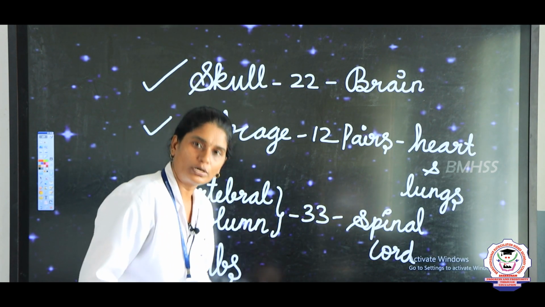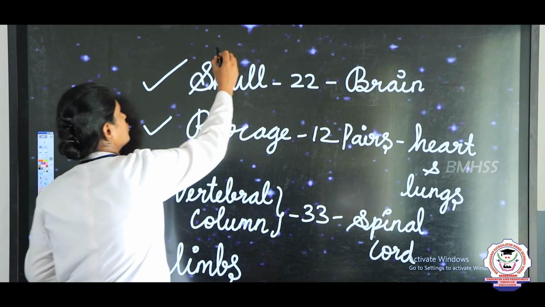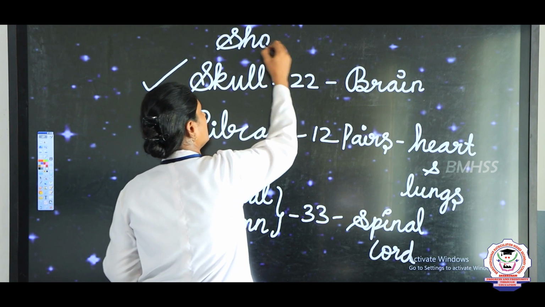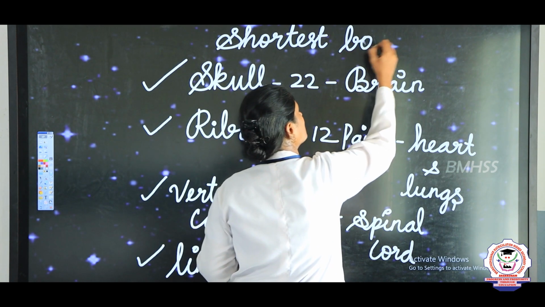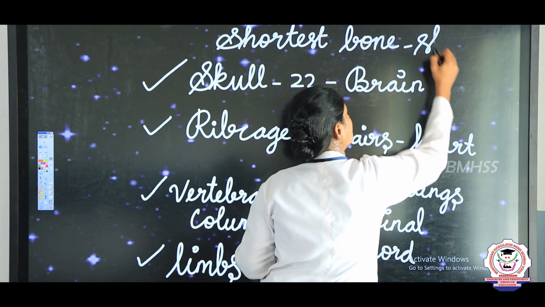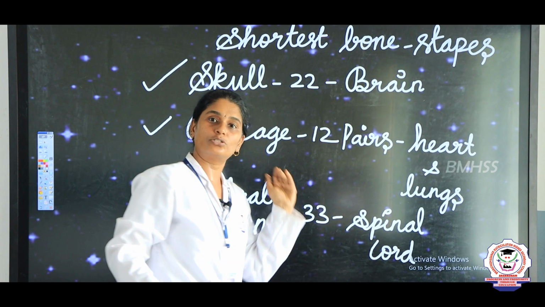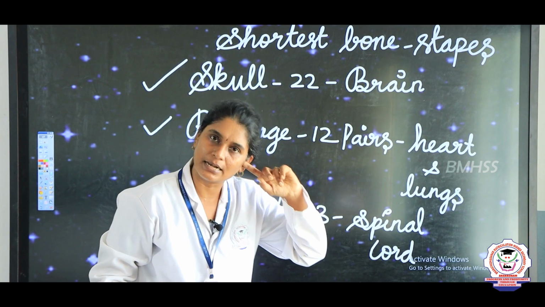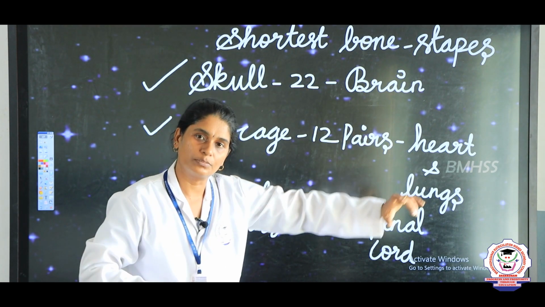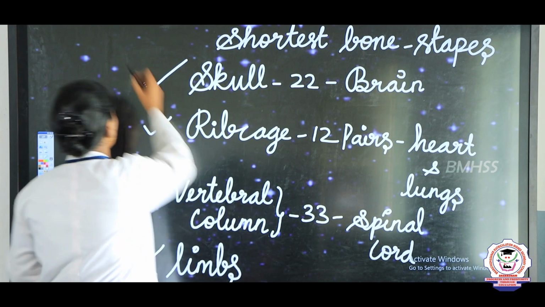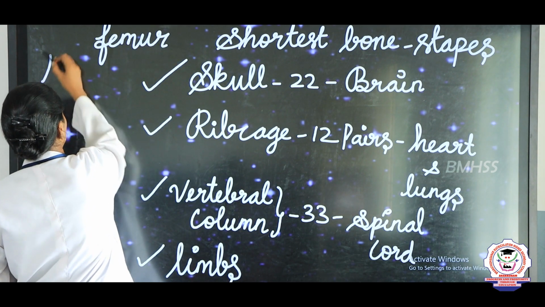And which is the shortest bone? The shortest bone in our body is stapes, S-T-A-P-E-S. This stapes, also called the stirrup, is present inside our ears. So, this is the smallest bone, and which is the longest bone? The longest bone is the femur. Femur is the longest bone, right.